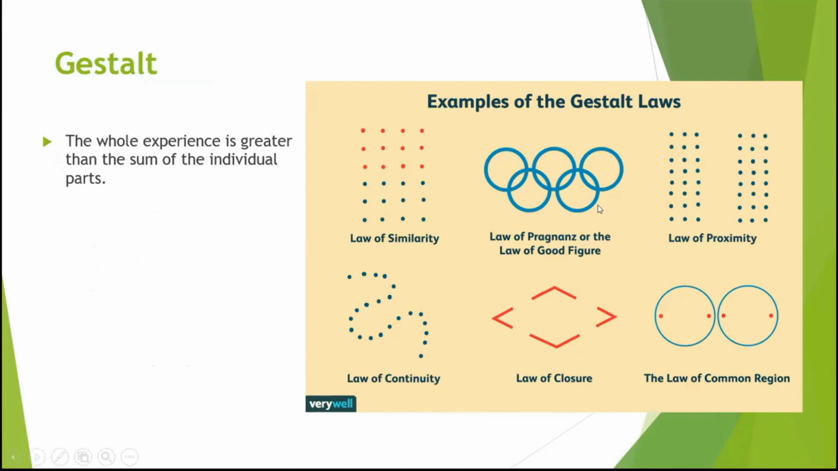Okay, let's talk about Gestalt. If you look at this, you already know what it is just by looking at it. The whole experience is greater than the sum of the individual parts. When you look at these images, for example the law of similarity, these are the laws within the Gestalt. You would also see the law of closure. For example, you already know that this is a diamond because your perception is already focused on it. You don't look at it one piece at a time. You look at it as a whole image and just fill things in as you go.